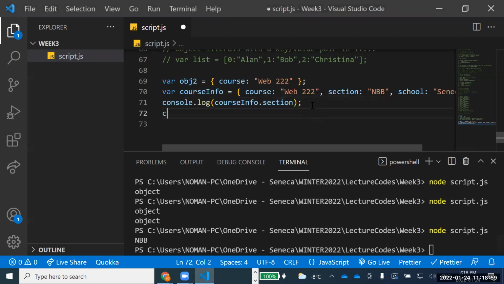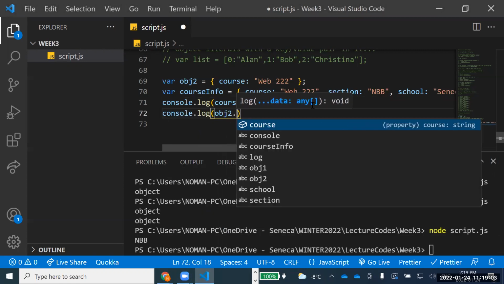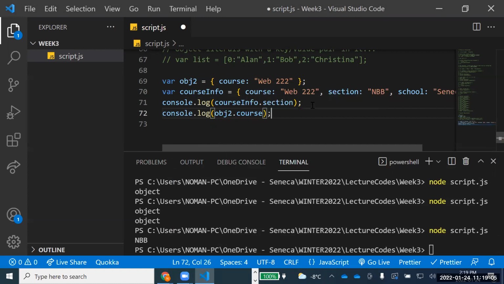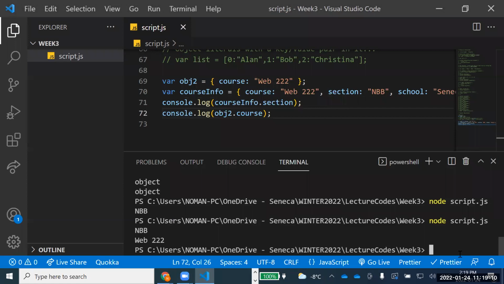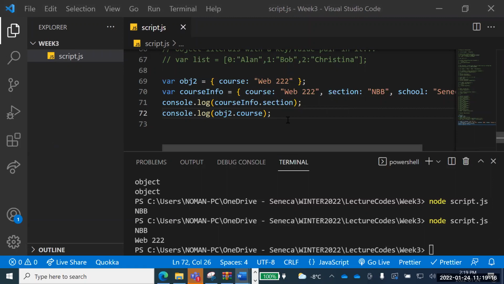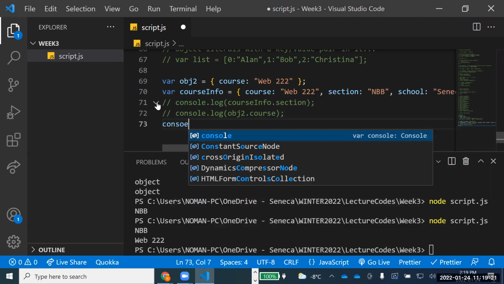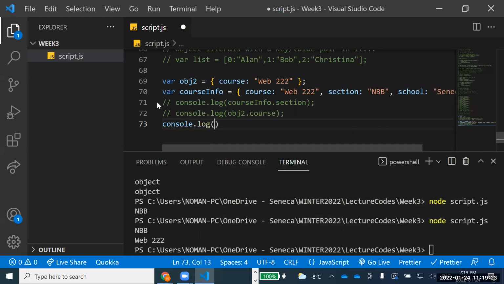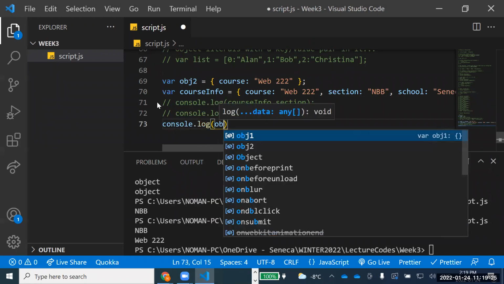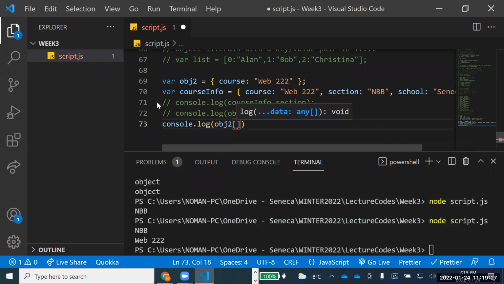So in the same way, if I go over there and I say console.log obj2 dot course, you know there is only one field, so it will just come up. Yes, you are right. It's more like a structure in C language. And not only this one, I can even use this one. See here, console.log, and I can do something like this: obj2 square brackets, course.